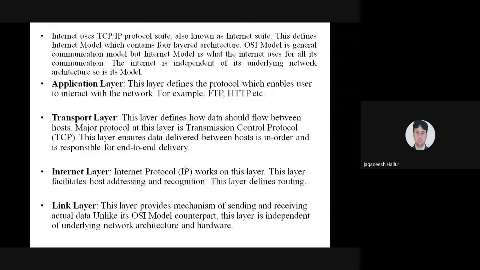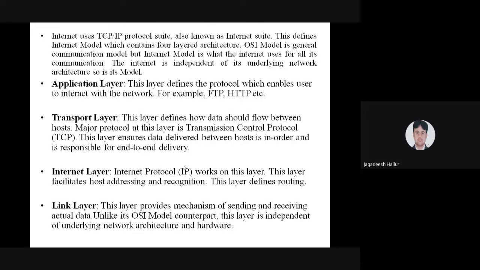And some issues are there in this TCP/IP protocol, that is network issues. Which are the network issues? The first is addressing, second is name resolution, third is routing, and then error detection and correction, and interoperability. These are the network issues we are seeing in TCP/IP.